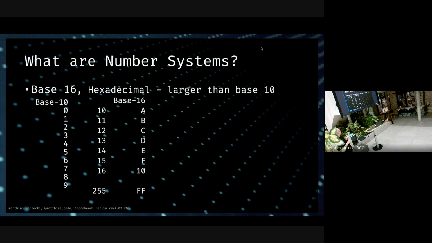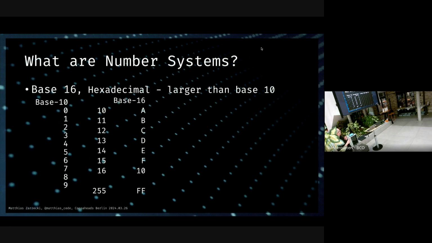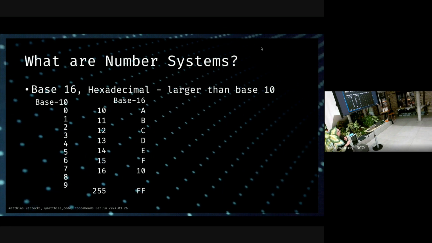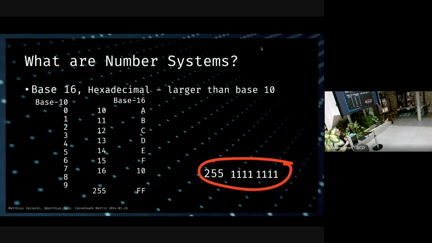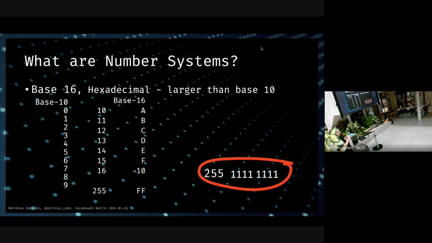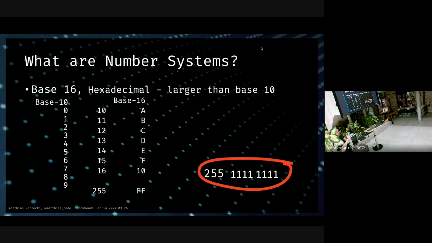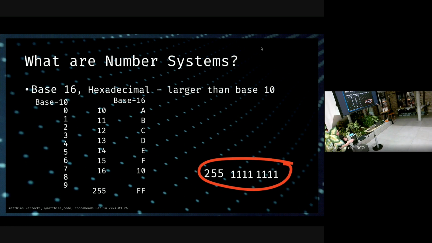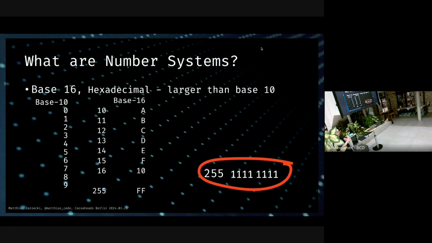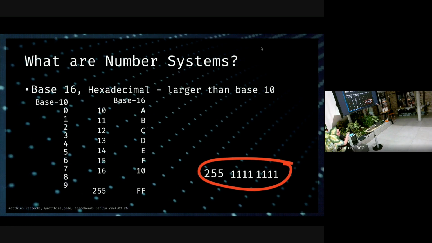And interesting thing, if you have two characters exhausted here, if you have FF, this one comes up to 255. And as you're noticing, hey, hang on a second, 255, that was the maximum of 8 place values of 8 bits. 8 bits is 1 byte, as you know. So we can show the value of 1 full byte in 2 simple characters, which is the main reason base 16 is used.